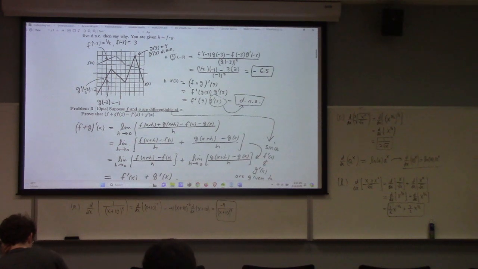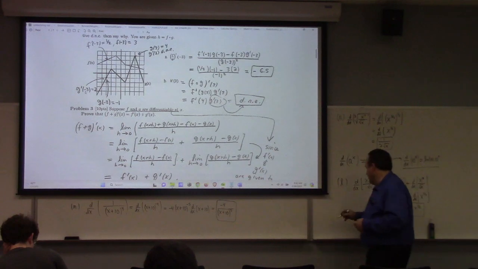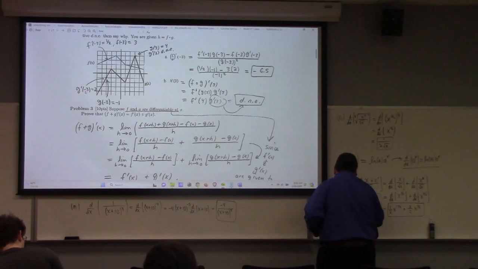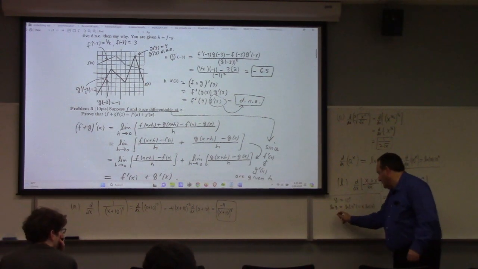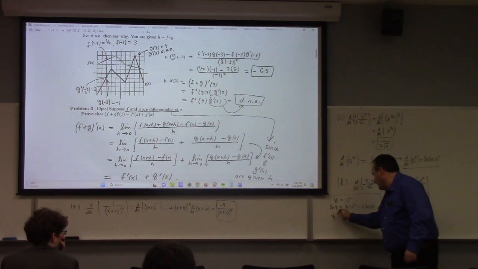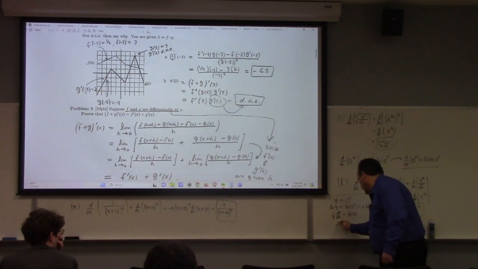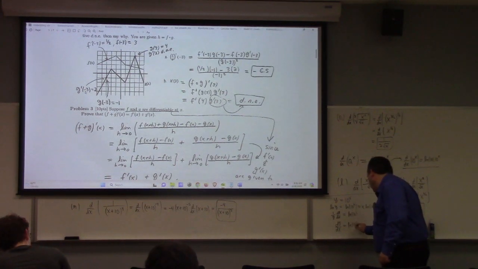That can be derived from implicit differentiation, right? If you forget about it, you do this. I'll do it down here. You do y equals 10 to the x. Take the natural log of both sides. Differentiate implicitly, we get 1 over y dy dx is equal to log 10, which then gives me that dy dx equals log 10 times y, but y here is 10 to the x.